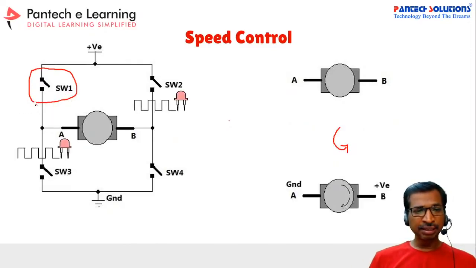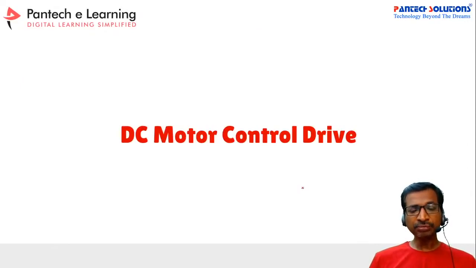And this is the reverse direction. So for the clockwise direction, you have to enable switch 2 and then switch 3. Like that, if you generate a PWM, then we can vary the motor direction, as well as the speed also. So this is as per the theoretical concept.